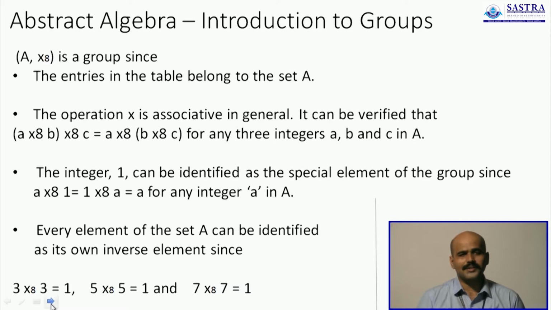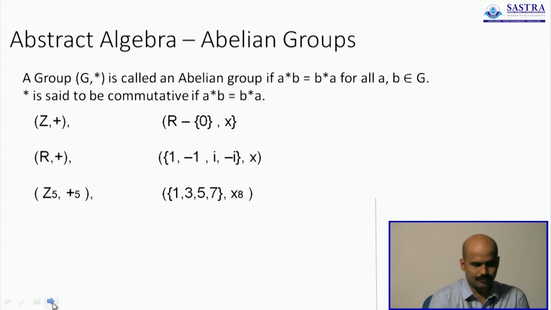In today's class we will have a look at another wide range of groups that you can define by yourselves, and we will have an introduction to what are called abelian groups. An abelian group is a group in which the operation star is commutative. What do we mean by commutative?